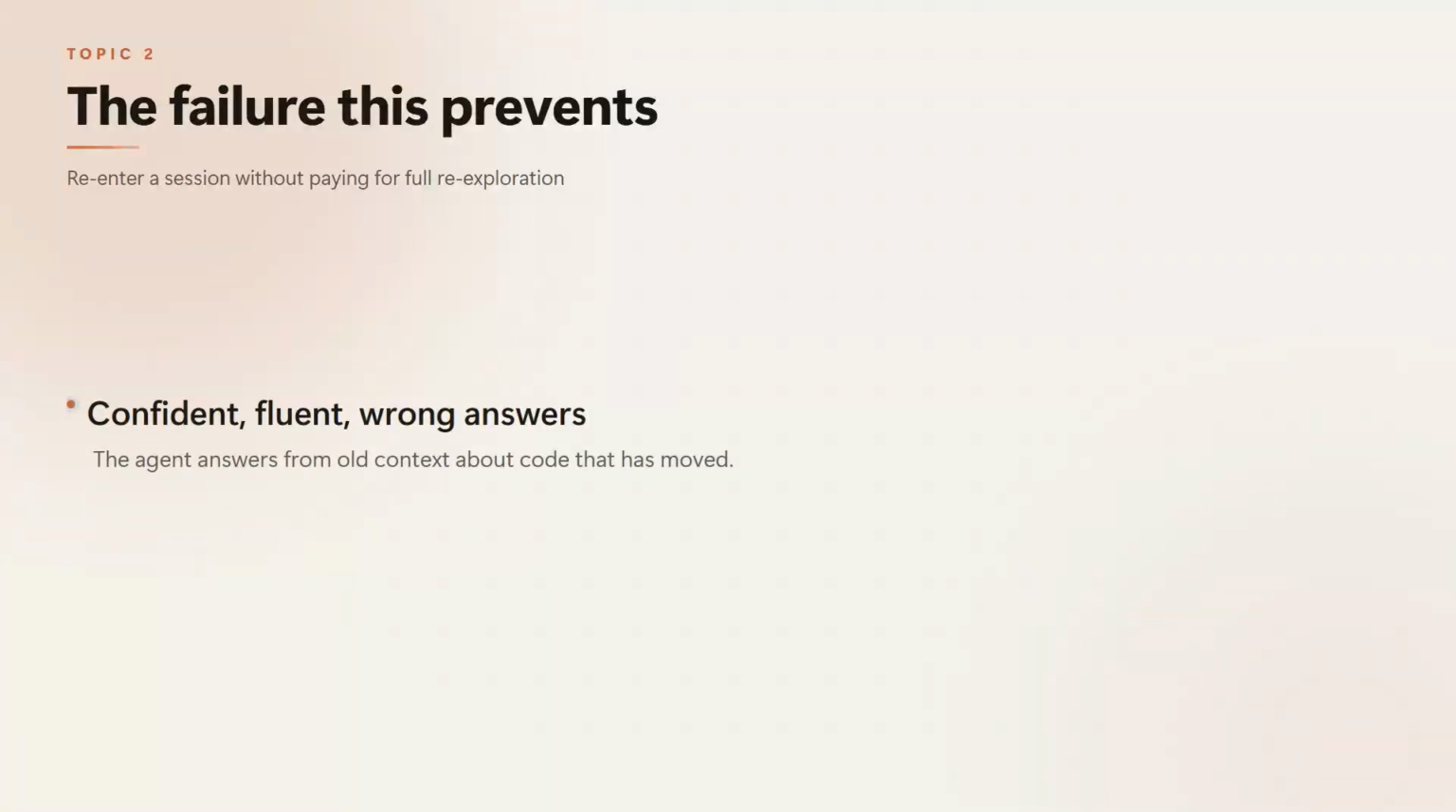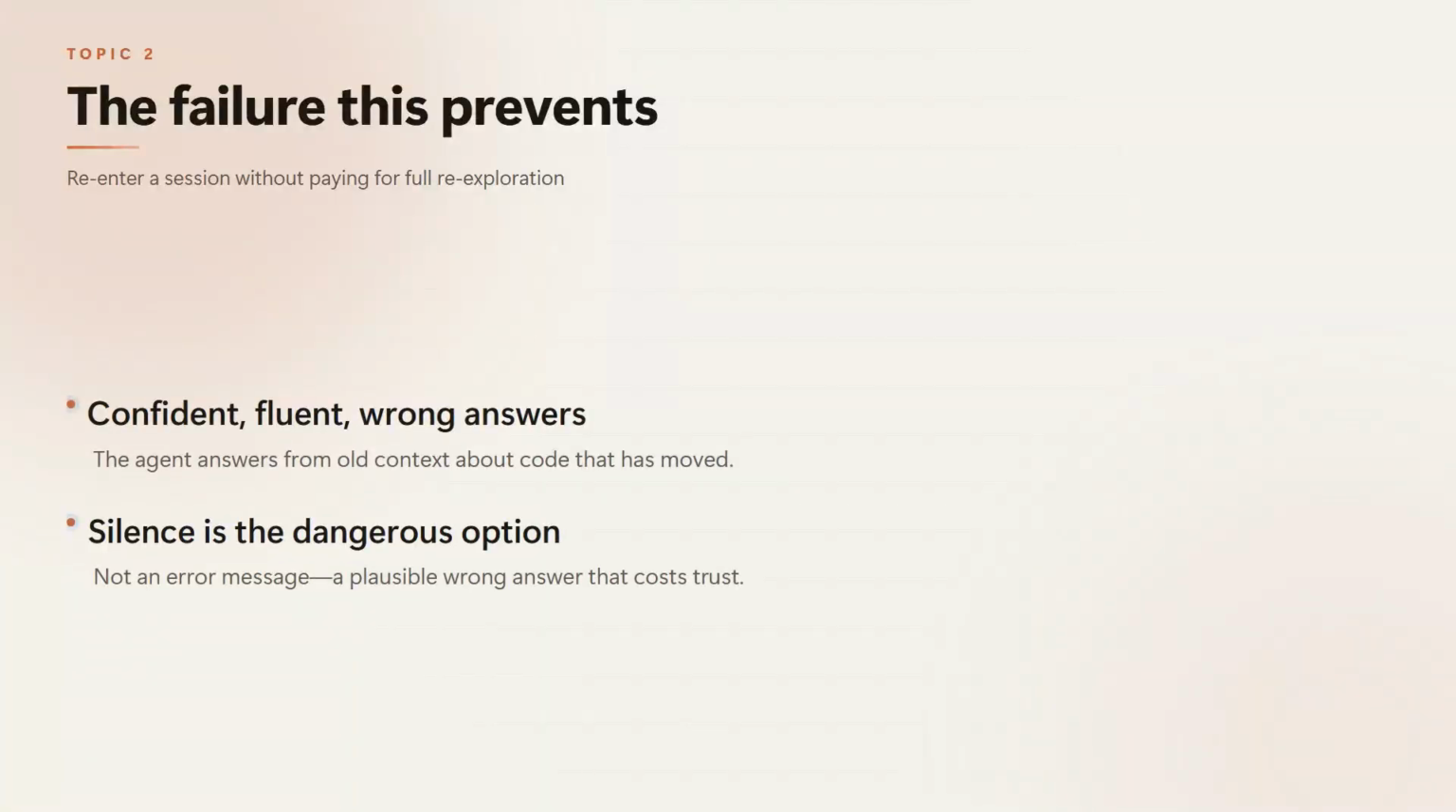Without targeted reanalysis, a resumed session will answer from context that no longer matches disk. The failure is not an error message, it is a confident, fluent, wrong answer about code that has since moved. In production, this costs trust and can lead to bad architectural decisions. The agent sounds authoritative, so the mistake is hard to catch. Silence is the dangerous option here. Speaking up with specific changes is what keeps the session reliable.